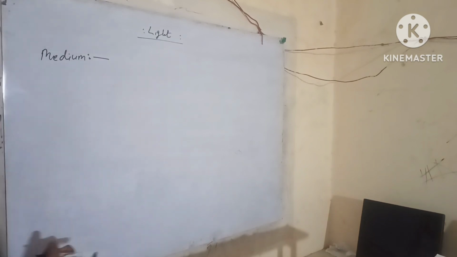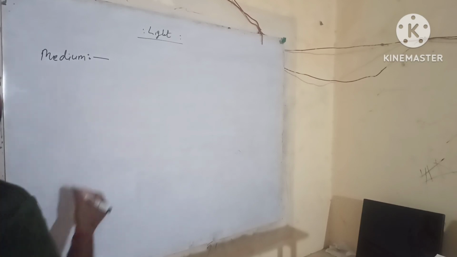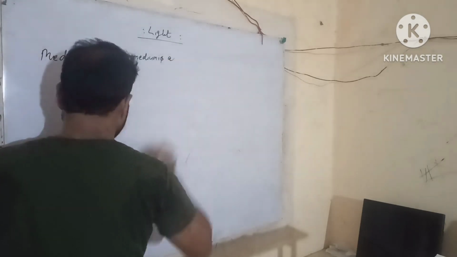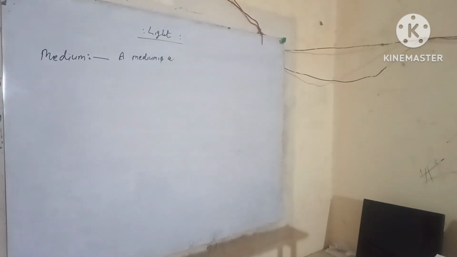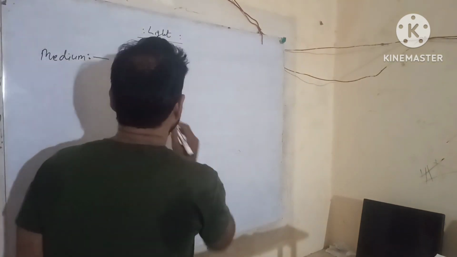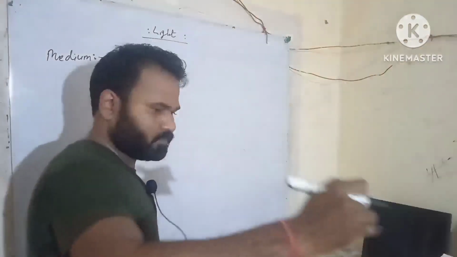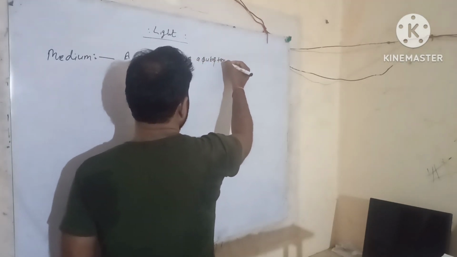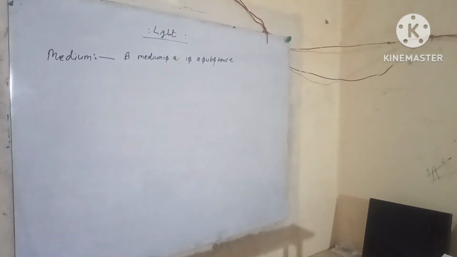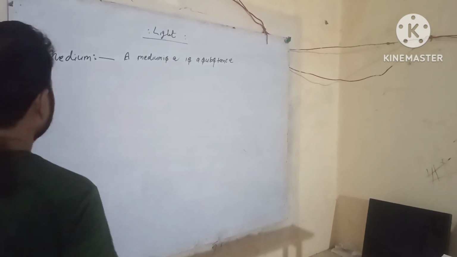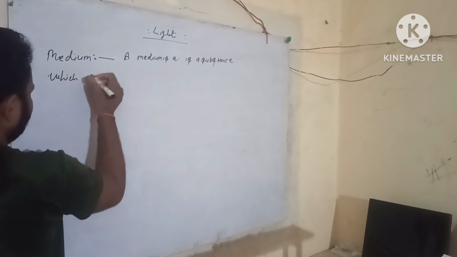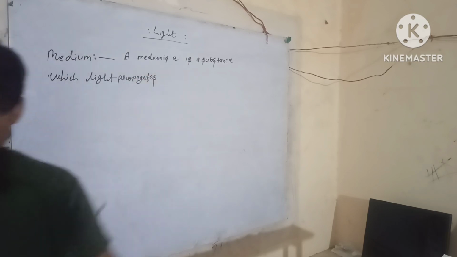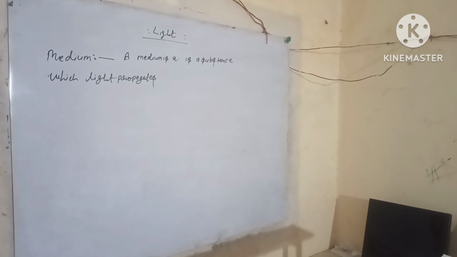A medium is a substance through which light propagates or tries to do so.